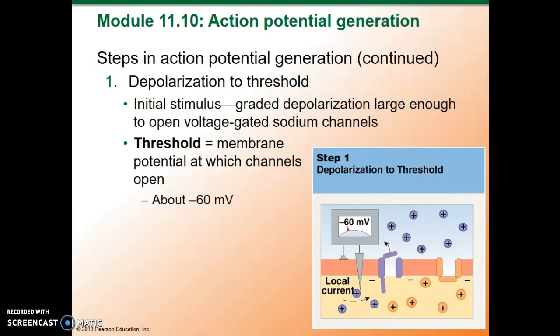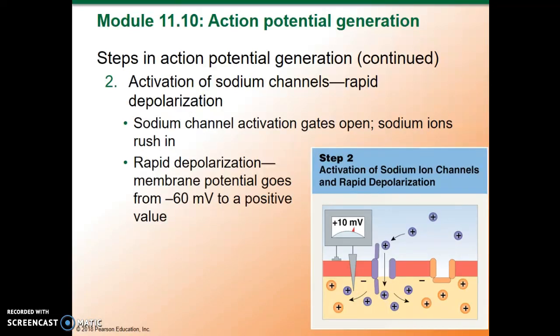The channel opens up at threshold, which is about -60 millivolts. So once the graded depolarization is large enough at -60 millivolts, it will open the voltage-gated sodium channels. And this is going to cause a huge rush of sodium ions into the cell. This causes a very rapid depolarization where the membrane potential rises from -60 to a positive value.